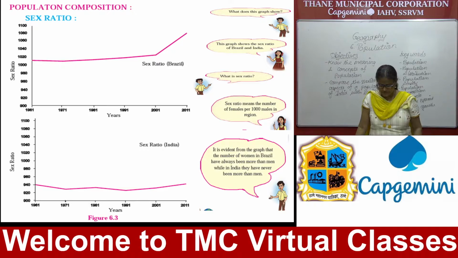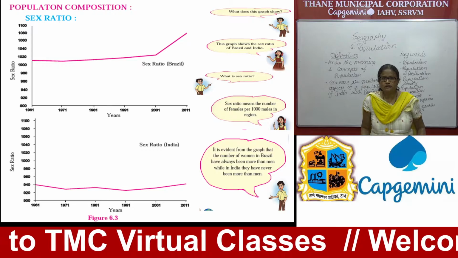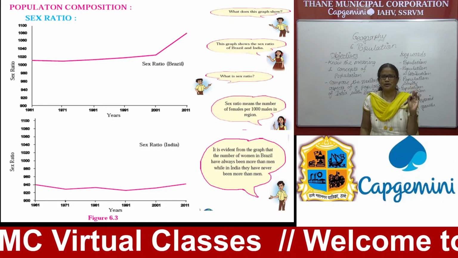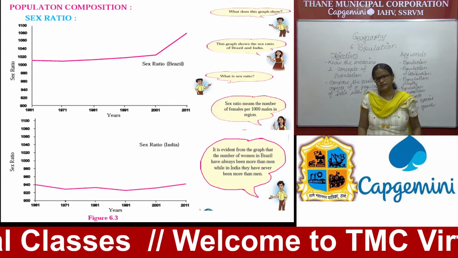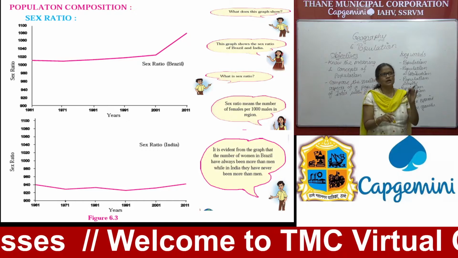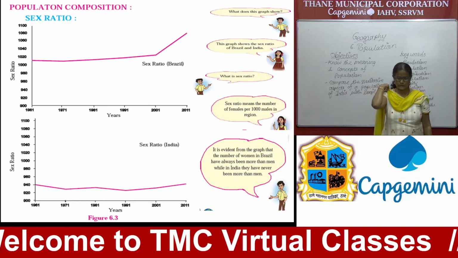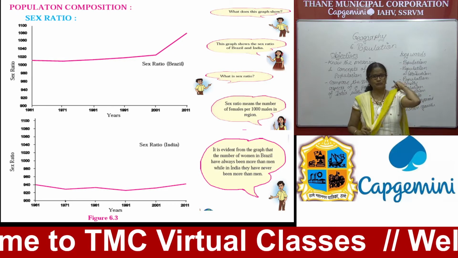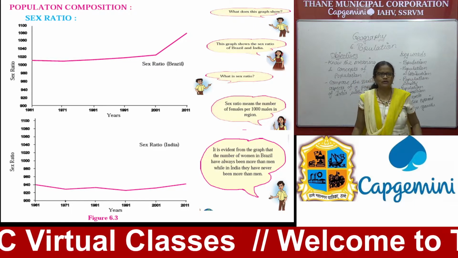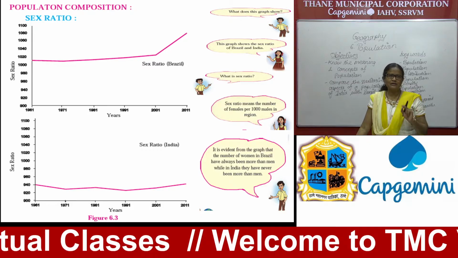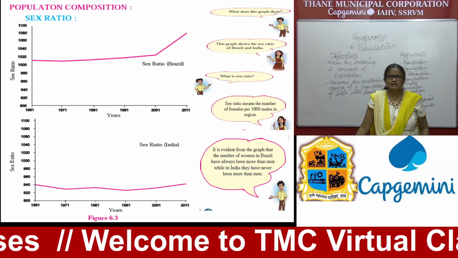Okay. So the next concept here is population composition. What is the meaning of population composition? Three factors you have to remember here: male, female, and children. So the proportion of male, female and children to the total population is called population composition. And there are various concepts in population composition. So sex ratio. What is the meaning of sex ratio? Oh, don't take any bad meaning. It's a good meaning. The number of females per 1000 males in a region is called the sex ratio.